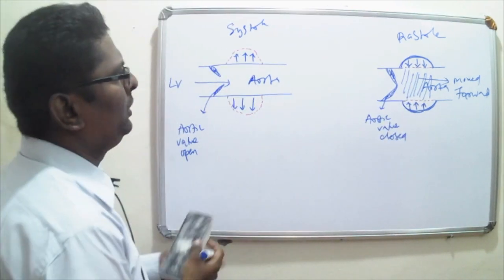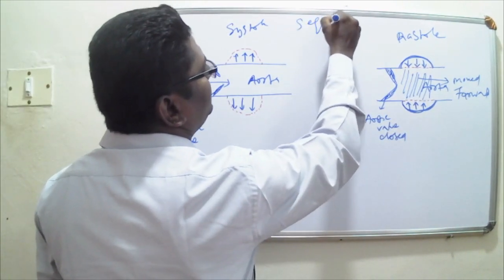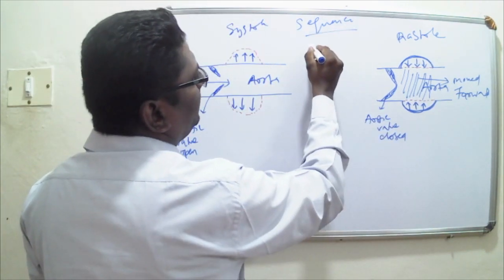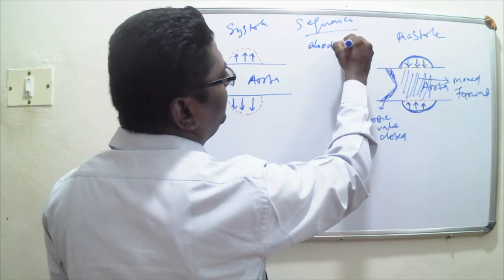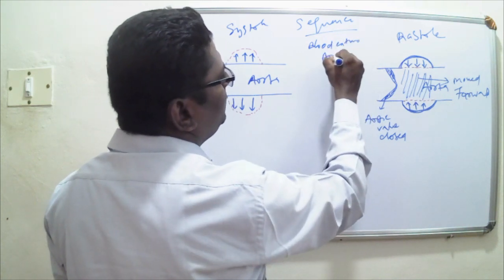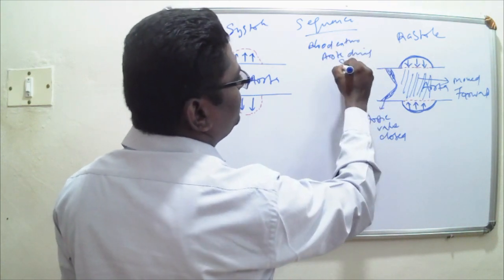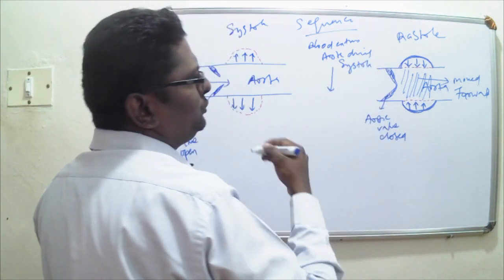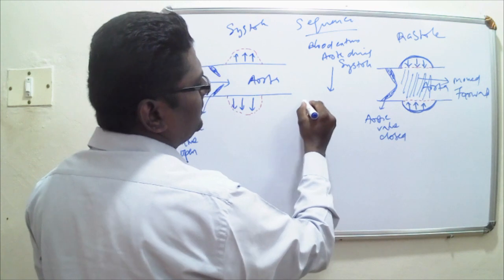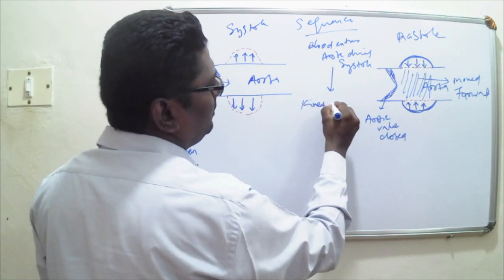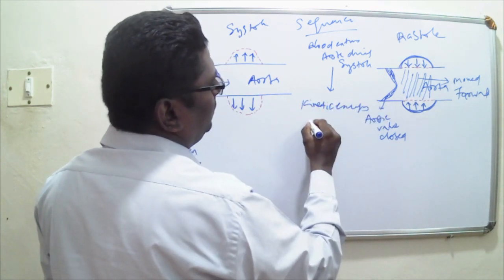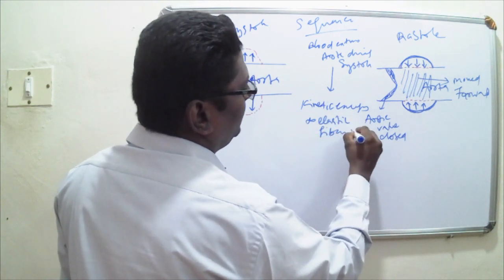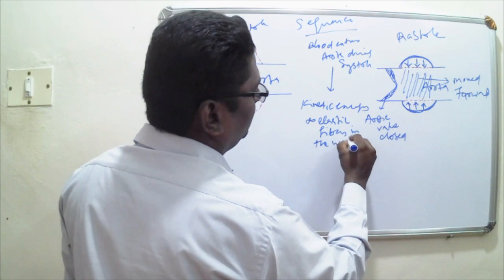So now what is the sequence of events which happens during the Windkessel effect? Blood enters the aorta during systole. The blood pressure is high, so this transfers kinetic energy to elastic fibers in the walls of the aorta.